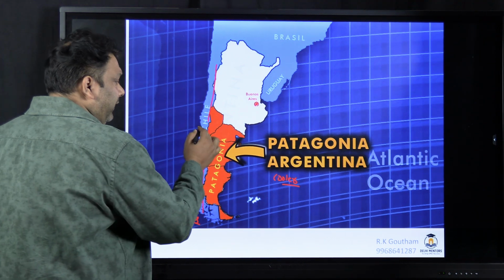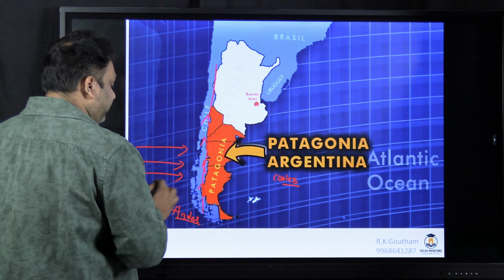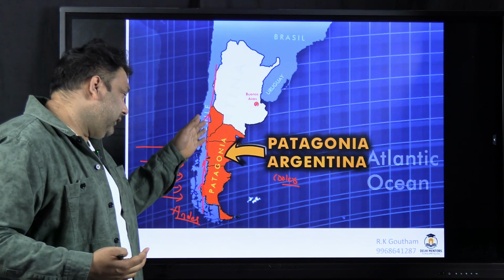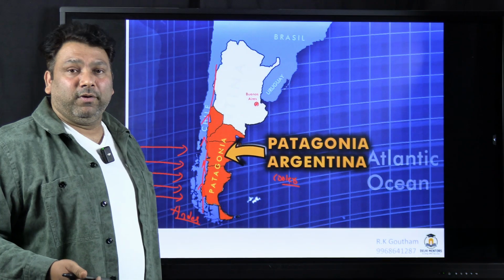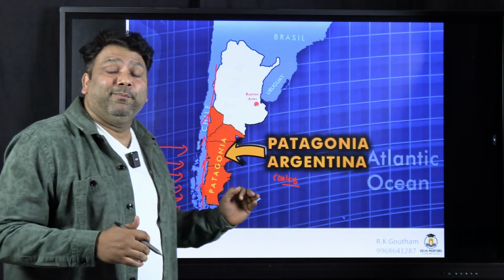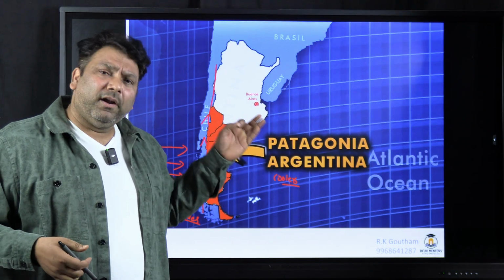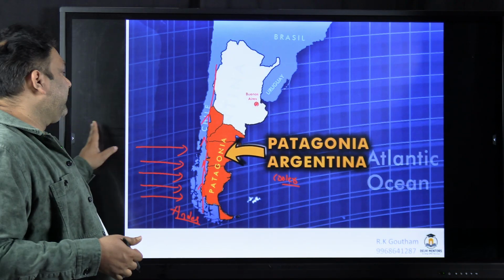Why? So one of the reasons is here you have Andes. So this is from where you have the westerly winds. The westerly winds are effectively blocked by the Andes, and on the leeward side you have Patagonia. So if the temperature increases enormously and if the rainfall reduces enormously, then also the forest fires can happen.